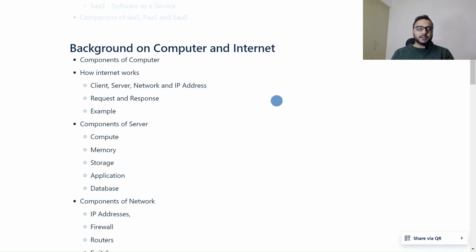But when the internet came, we can sit at our home, and with the internet we can do everything.